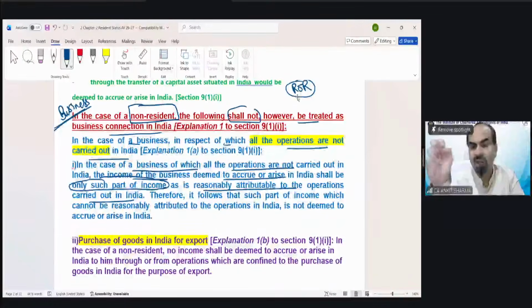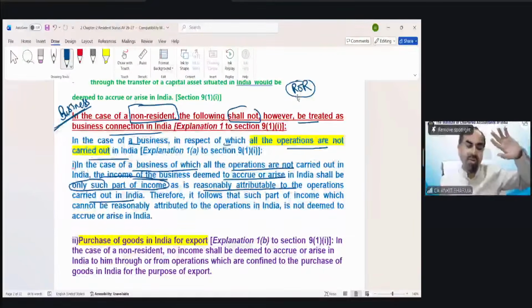Only tires are manufactured in India. All other operations of that car, manufacturing, assembling, etc., have been done outside India. And suppose there is no sale of cars in India. All the cars are manufactured in the USA and sold outside India only. They are not selling those cars in India, but manufacturing of tires has been done over here.